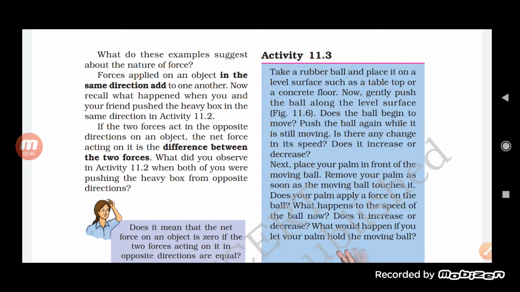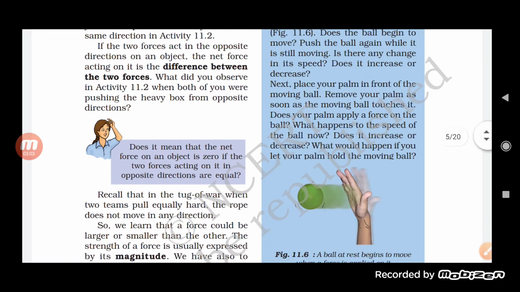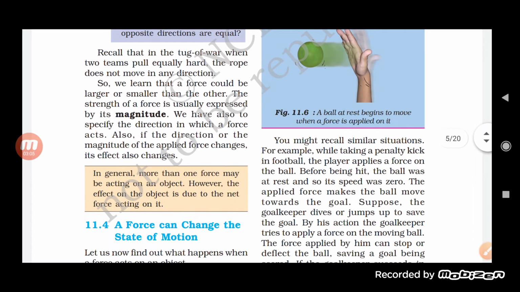Now again, place your palm in front of the moving ball. Remove your palm as soon as the moving ball touches it. Does your palm apply a force on the ball? What happened to the speed of the ball now? Does it increase or decrease? What would happen if you let your palm hold the moving ball?